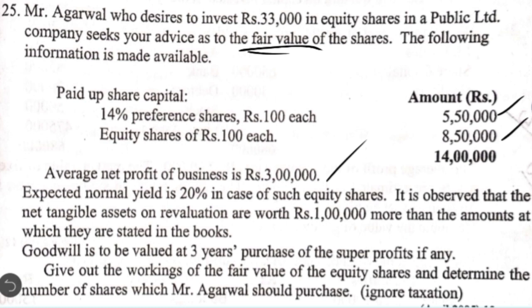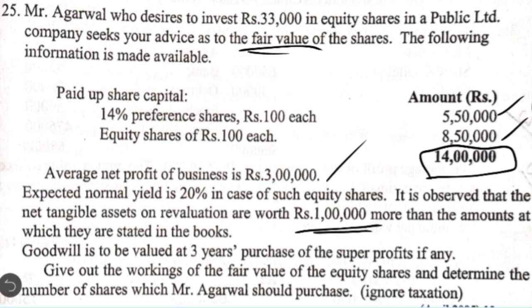But now coming to the first one, that is intrinsic value, it is similar to the previous question. They have given only two items which appear on the liability side of the balance sheet. They have not given anything about the asset side. So the total of the liability side itself is the total of the asset side, and that itself is the book value of all realizable assets, as the fictitious assets are not given. So what is the total of the liability side here? 14 lakh. Okay, the same is going to be the total of the asset side, nothing but the total book value of all realizable assets. And for that we are going to add this appreciation on revaluation, 1 lakh rupees.